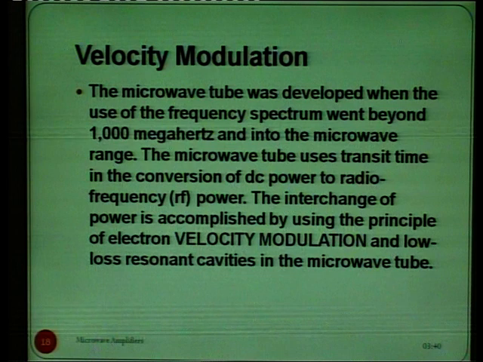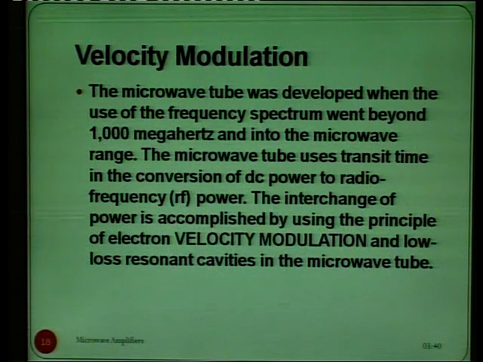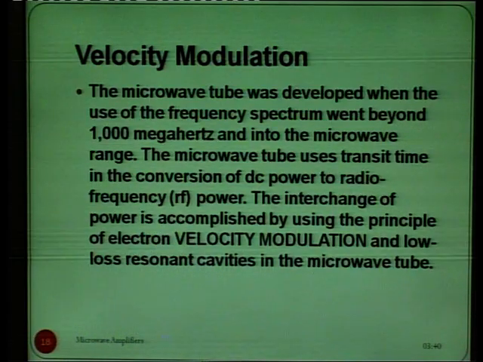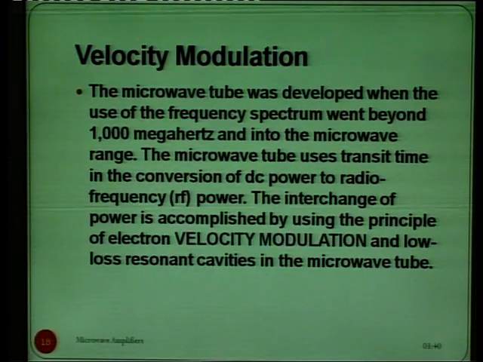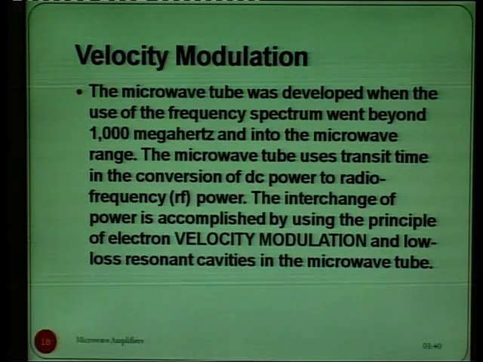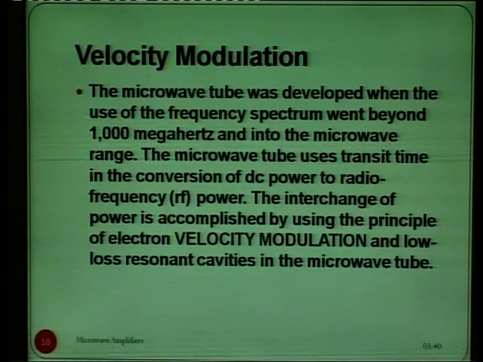Basically, in the operation of the microwave tube, the limitations which we have discussed earlier, like the transit time effect, we use that transit time effect to change DC power into an RF power signal, and this interchange of power is accomplished by using the principle of electron velocity modulation.